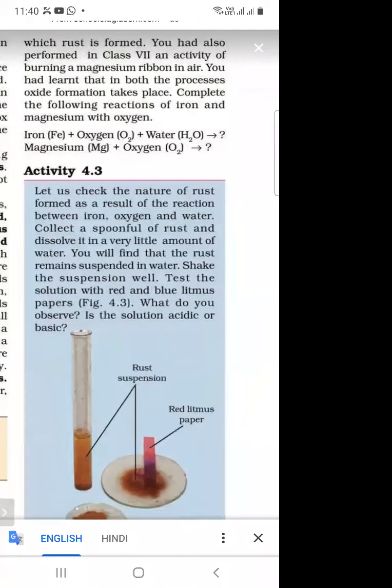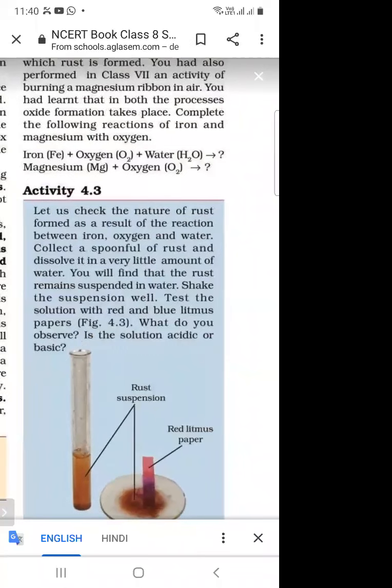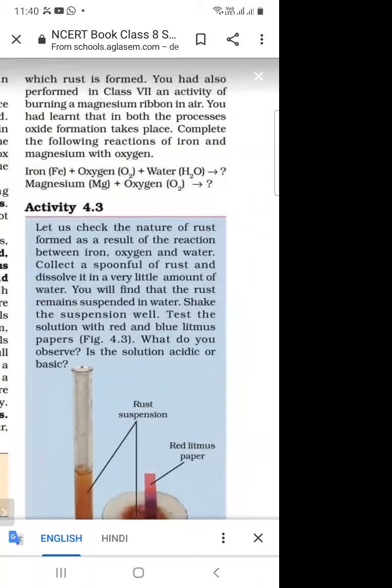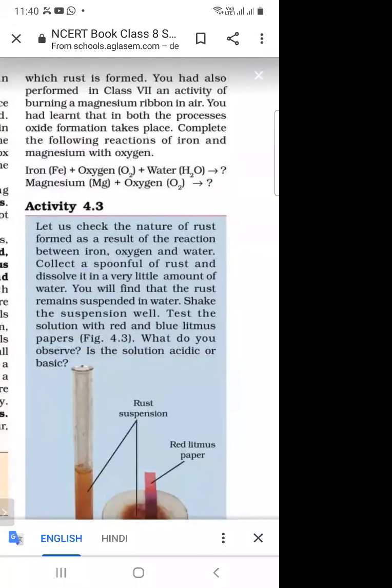And when iron reacts with oxygen and water, then rust is formed. And what is the formula of rust? Fe2O3. Fe is iron metal. When iron reacts with water and oxygen, then rust is formed. And this is the formula of rust. Fe2O3 is the formula of rust.